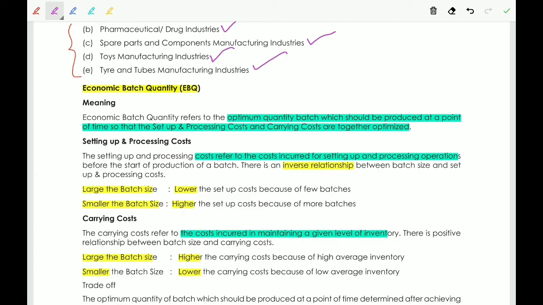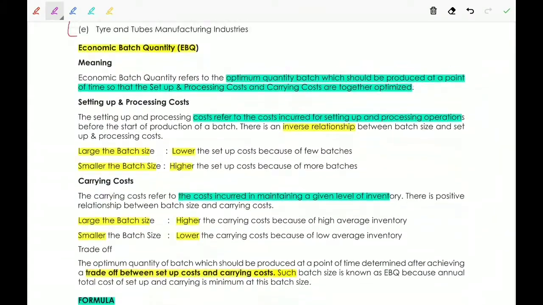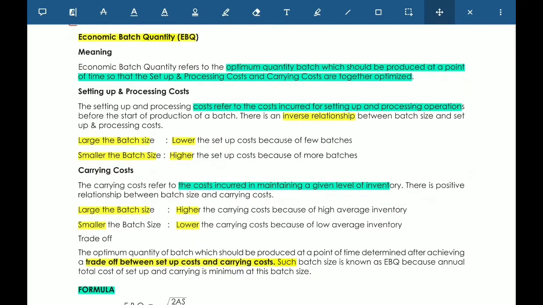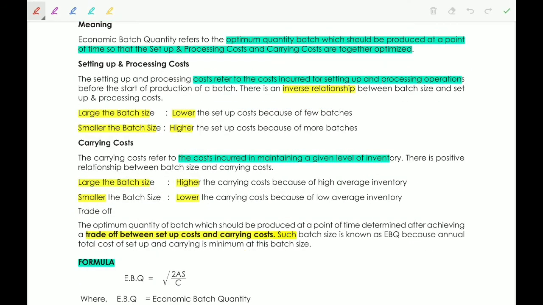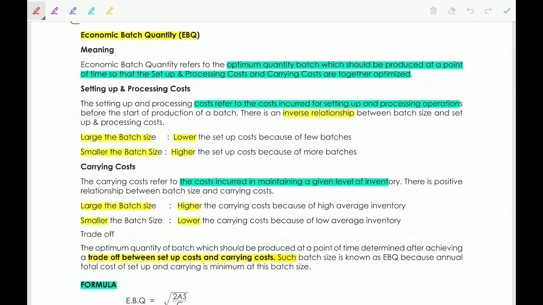Next, the main important concept is economic batch quantity. It is the same as economic order quantity.